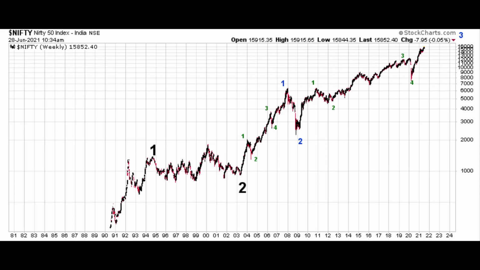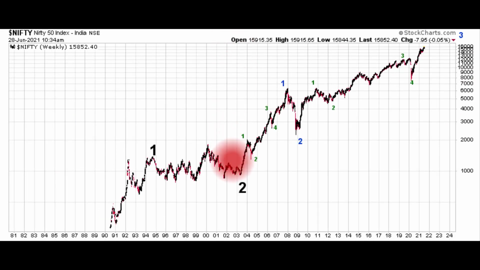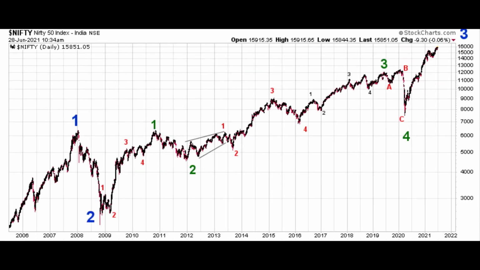So let's go ahead and zoom in and provide a little more detail to what's happened more recently. And this looks at price action. Basically just a more detailed look at this 3rd wave advance here off of the 2008 low. So here's the 2nd wave. This is all that 3rd wave advance. Just wanted to provide some more detail and why we label this as we do.